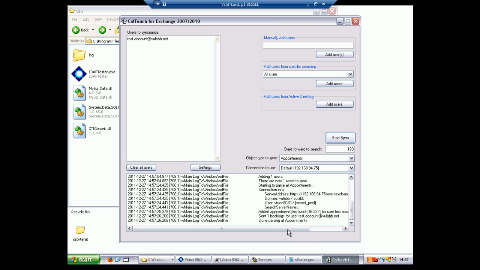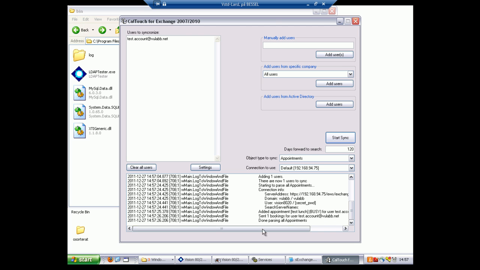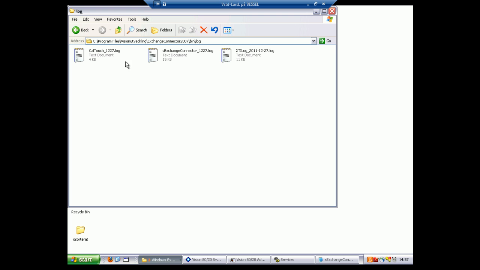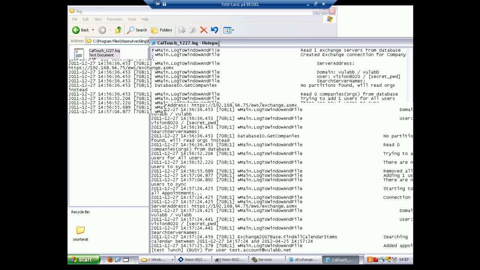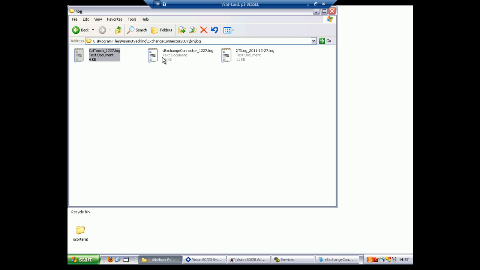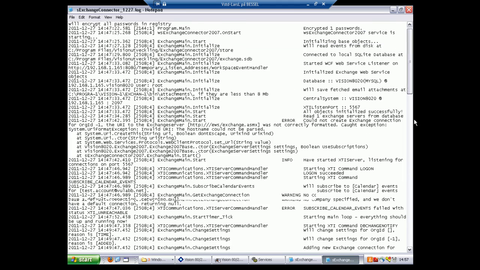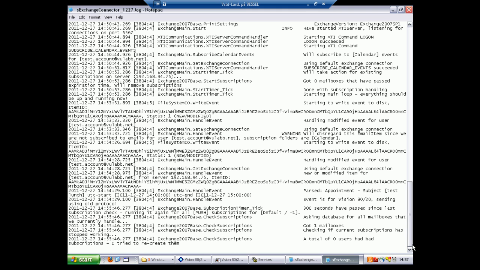As you can see, one booking, which is the only booking on the Exchange in this case, has been synced. If we want a closer look at what happened, there is also a log file for the CalTouch. You can also see the transferred event in the Exchange connector log.